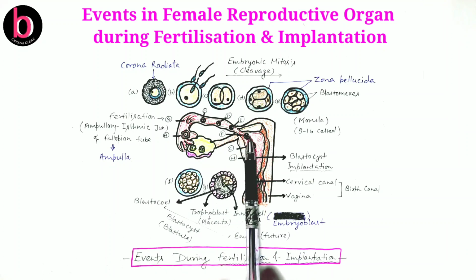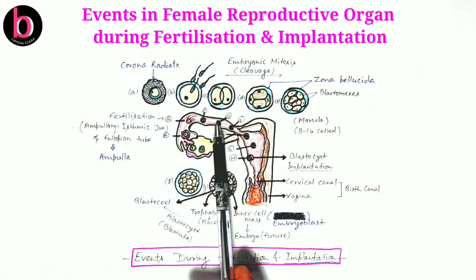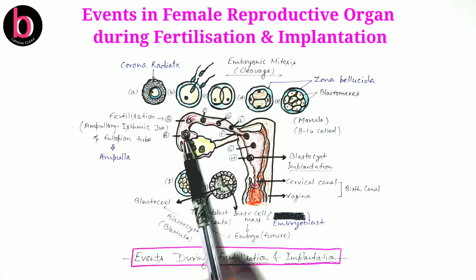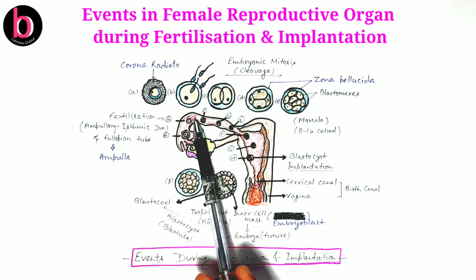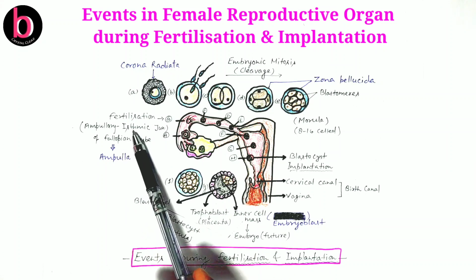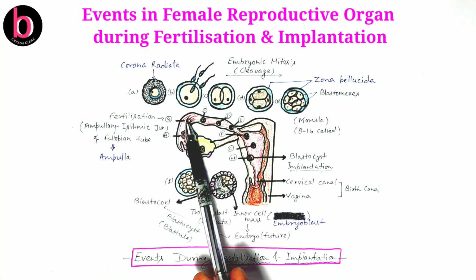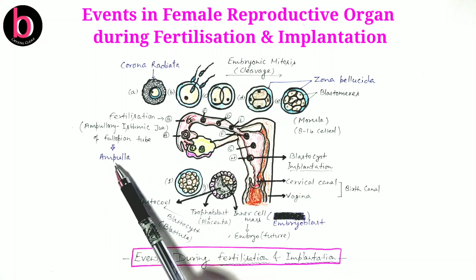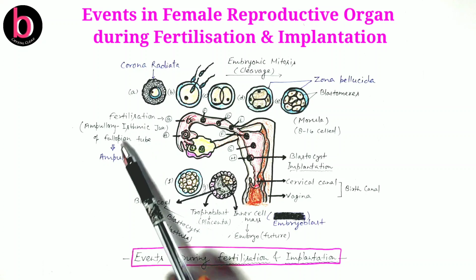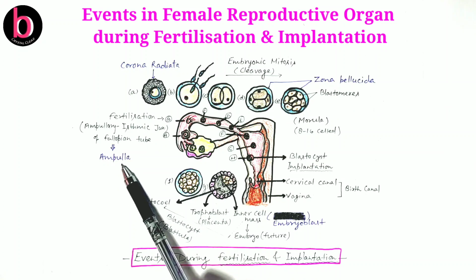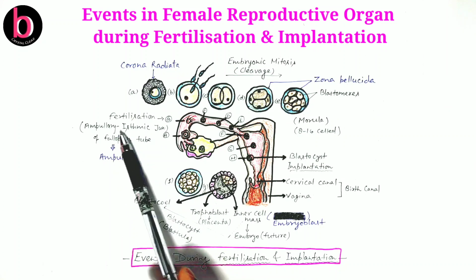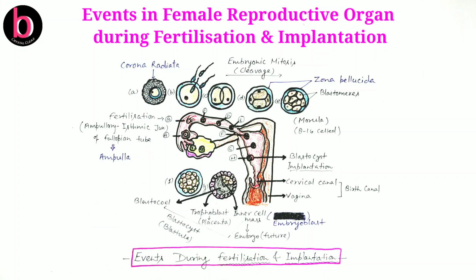Now from this side there is continuous movement of sperm by their flagella or tail, and from this side the secondary oocyte is passing. In the ampullary region, fertilization occurs. In old NCERT, it is given that fusion of male and female gamete occurs in the ampullary-isthmic junction. But in new NCERT, it is given that fertilization occurs in the ampulla. So if both options are given, this will be the correct option. Otherwise ampullary-isthmic is also correct.